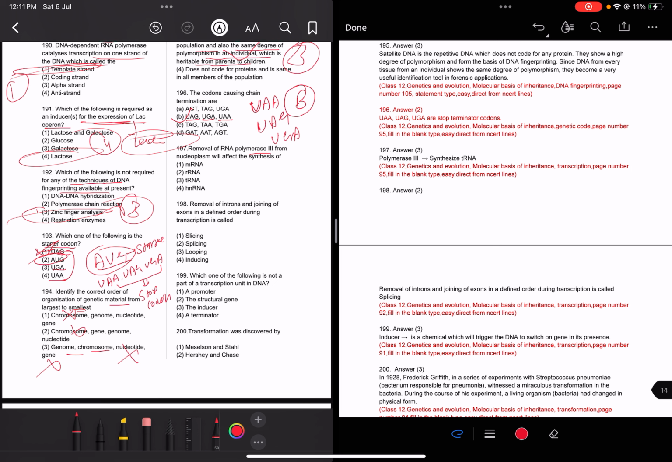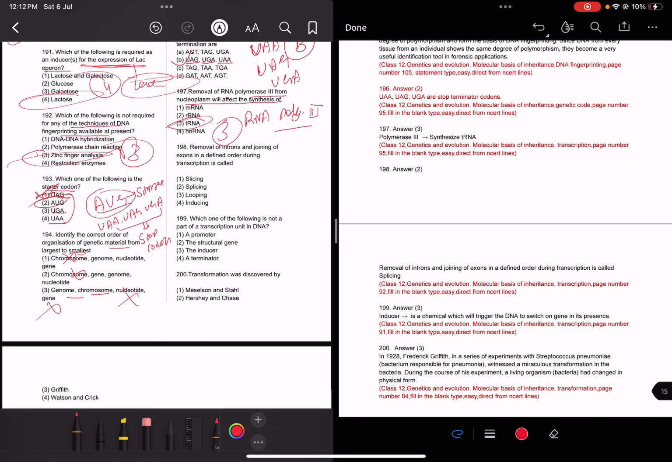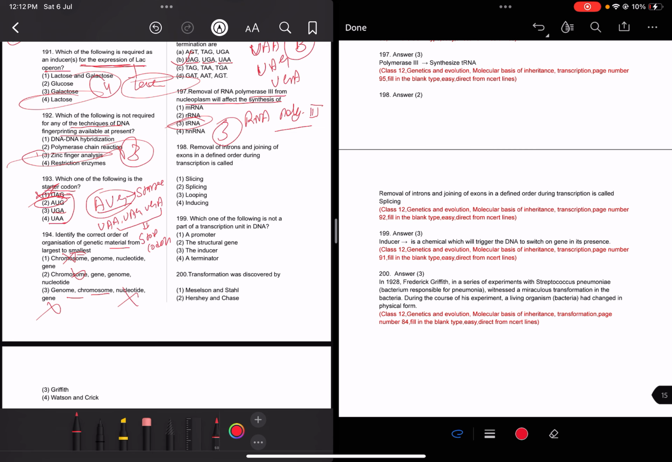Removal of RNA polymerase III from the nucleoplasm will affect the synthesis of which one? If there is no RNA polymerase III, tRNA synthesis will be affected. Removal of introns and joining of exons in a defined order during transcription is called splicing only, not looping or inducing.